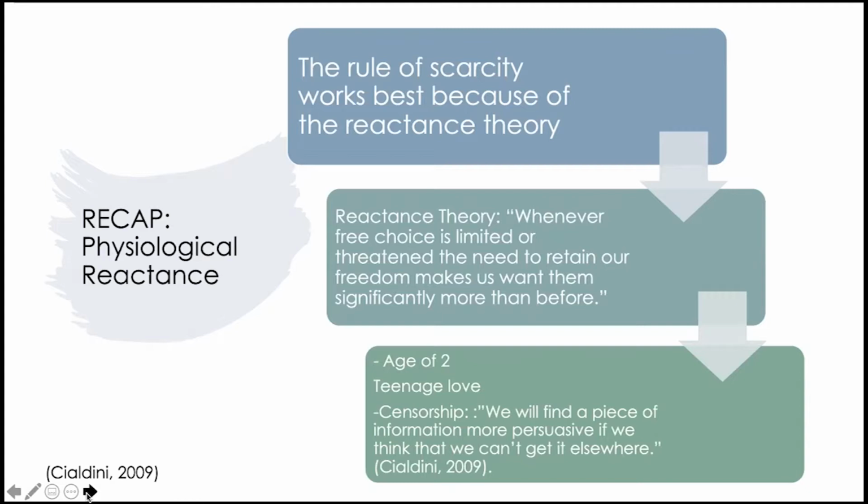Examples of this theory are teenage love. Teenagers love their significant others more when their parents oppose the relationship. Censorship is also a good example of this. Whenever materials are censored, we find this piece of information more persuasive. As the book puts it, we will find a piece of information more persuasive if we think that we can't get it elsewhere.